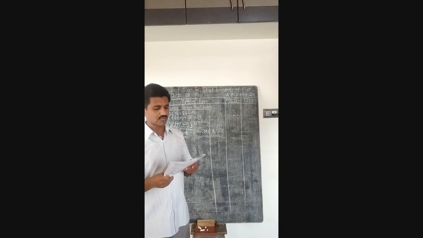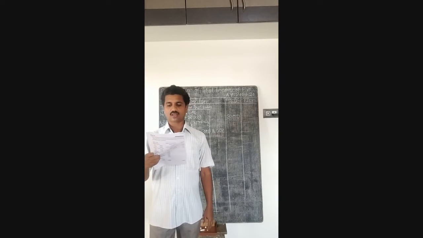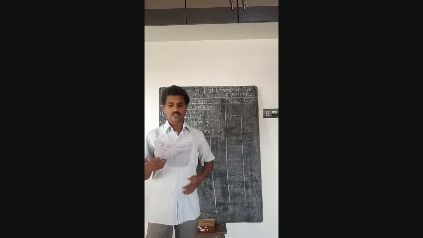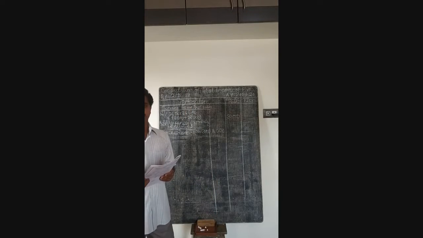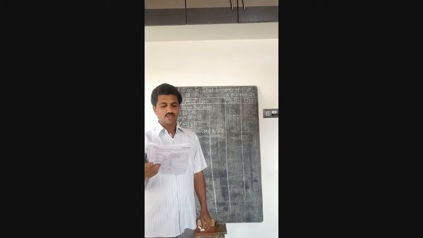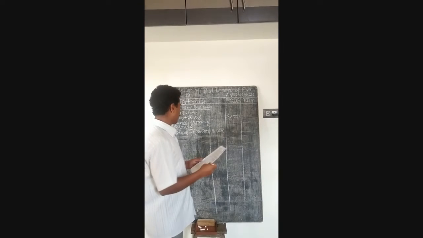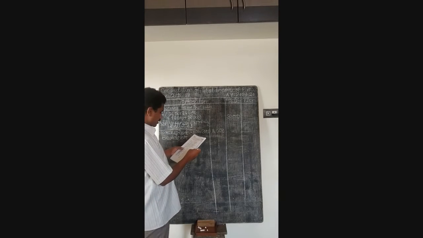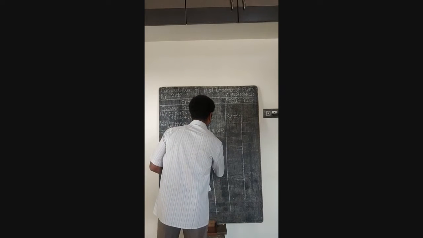Then bad debts, it is given as 8,000. In the additional information, there is information given that bad debts written off are in respect of a hand loan given to a partner's relative. So as it is a hand loan given to a partner's relative, that's why it should be disallowed. In the normal context, for example, if the bad debts are arising on account of customers who have not paid, then it is allowable. Now in this case, it should be disallowed. So bad debts amount comes to rupees 8,000.